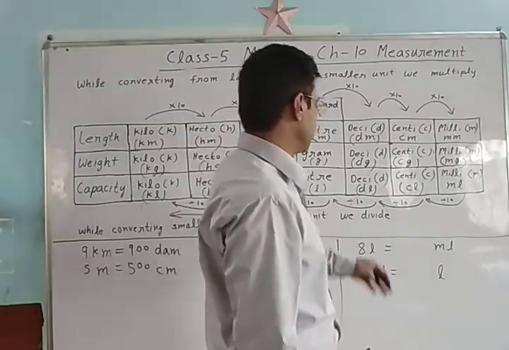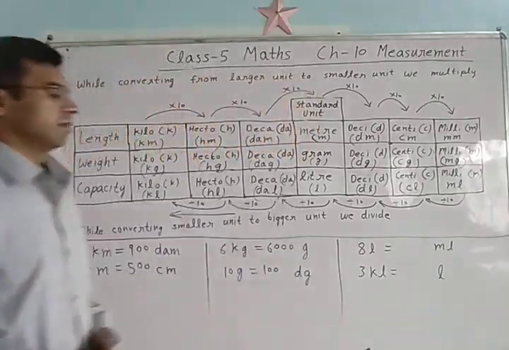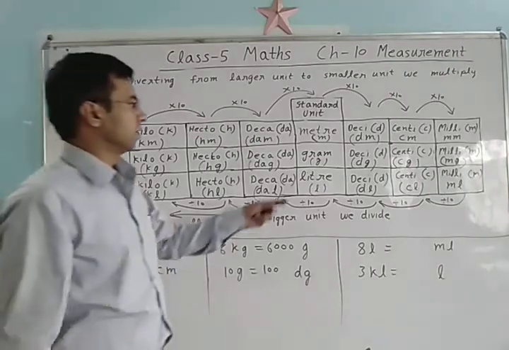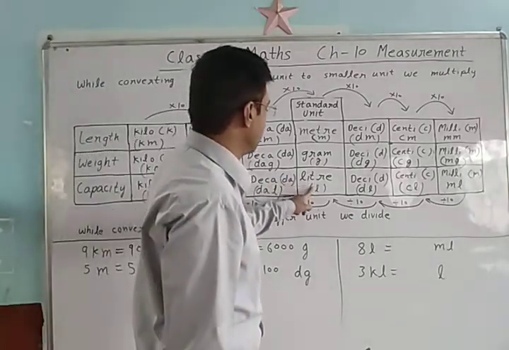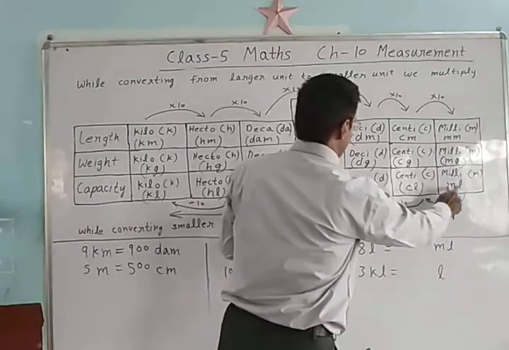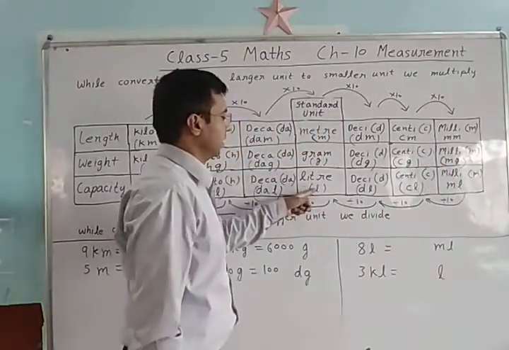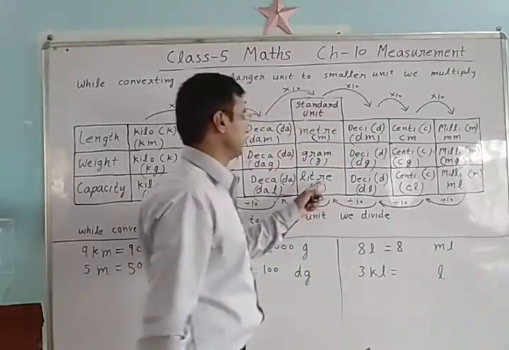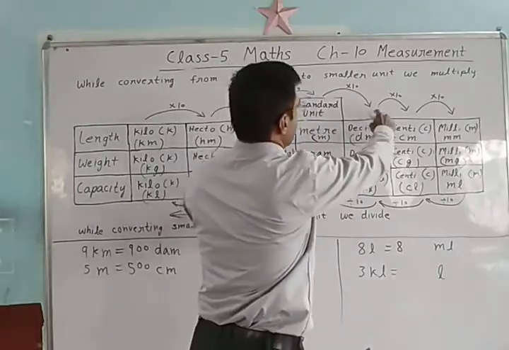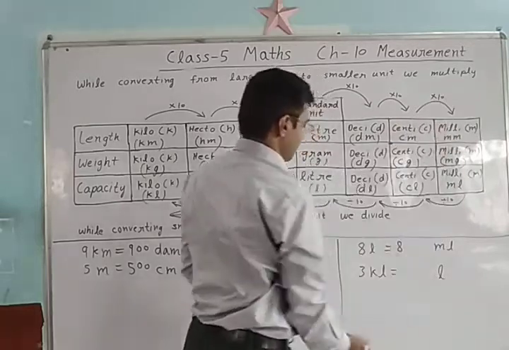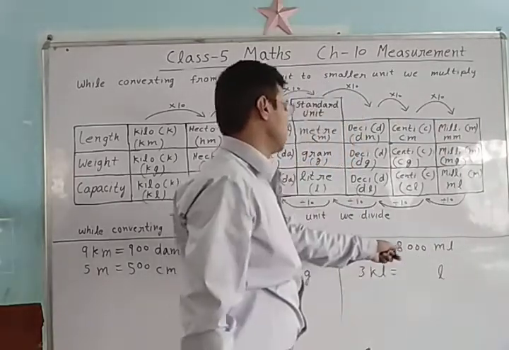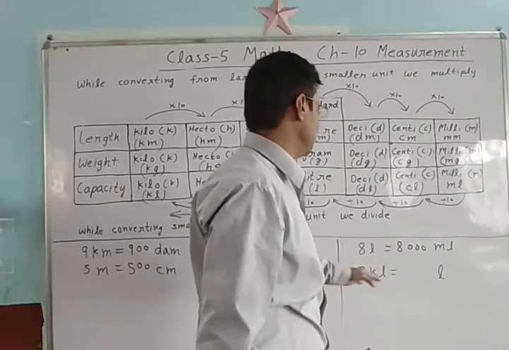Now 8 liter, how much milliliter? See here, this is liter and we have to convert it into milliliter. 8 liter, so write 8 here. How much milliliter? See, 10, 10, 10. So add 3 zeros. 8 liter is equal to 8000 milliliter.